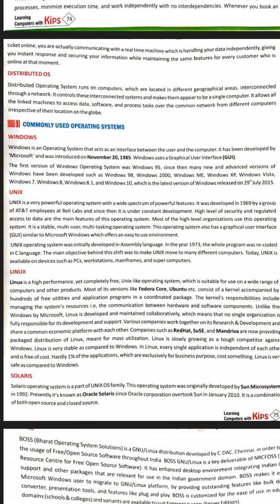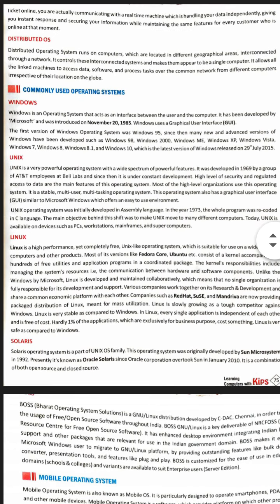Next one, distributed operating system. In the distributed operating system, the operating system is distributed on the different machines via the network and performs the functions in the form of the layers. Commonly used operating system. Our next topic is commonly used operating system.